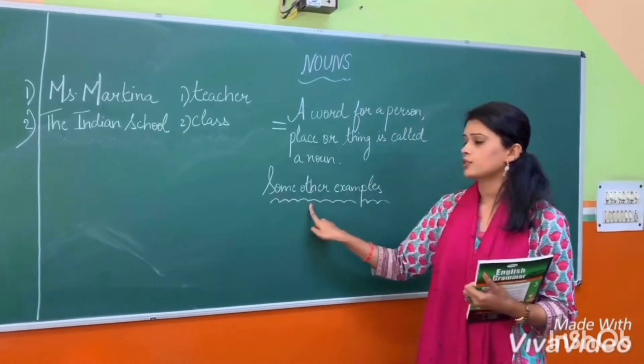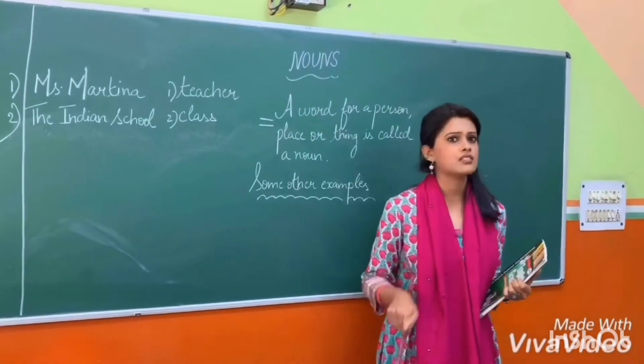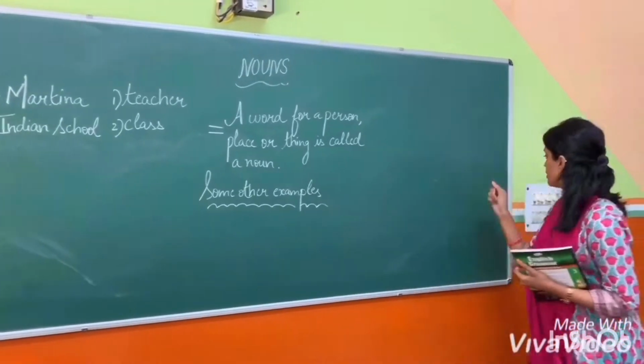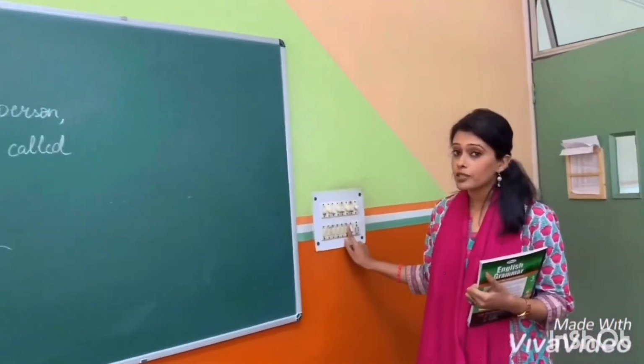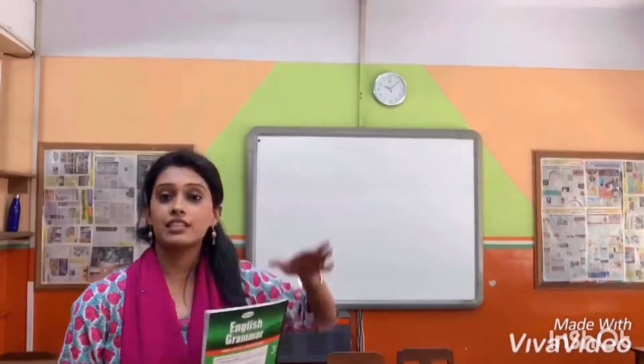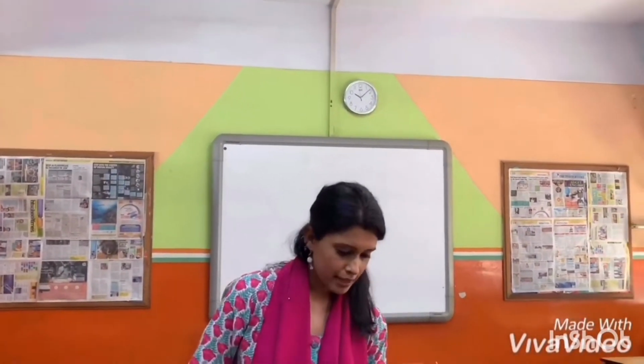Now let's look at some other examples right here in this very classroom. This is a board. This that you see is a switchboard. That is a speaker. Over there is a smart board. This is a clock. Now let's do some quick recap exercises. Like I said, a word for a person, place, name or object is called a noun. Why don't you look at some objects around you and see if, like me, you could also spot some common and proper nouns around you, and we'll come back in the next class.